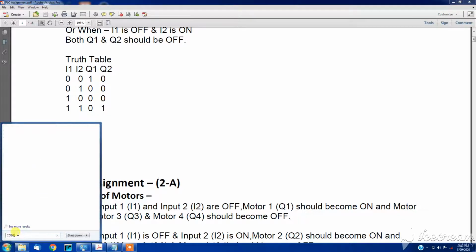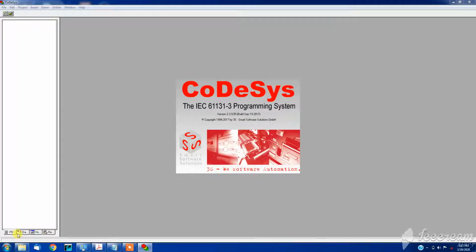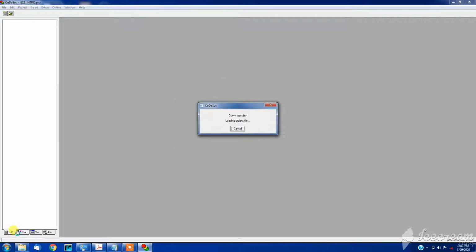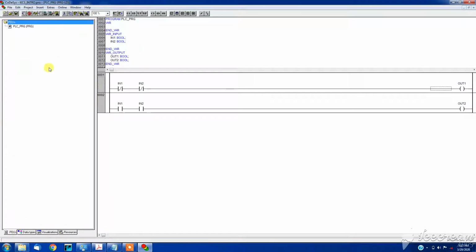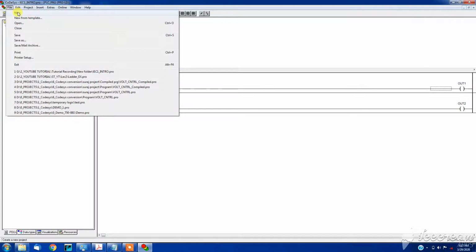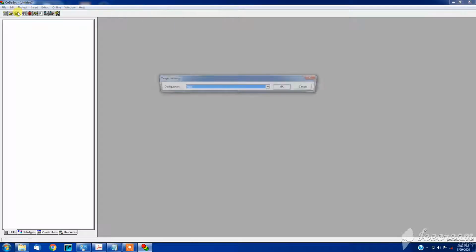Open Codesys V2.3, which is free software for programming WAGO PLC. So we will create a new project. Right now I don't have any physical PLC, so I'll select none.